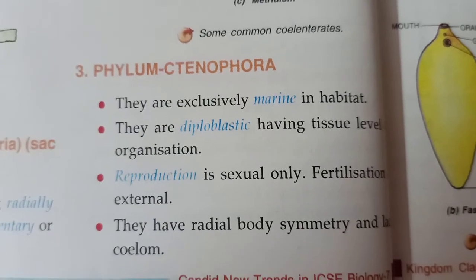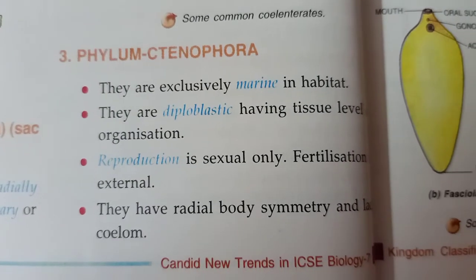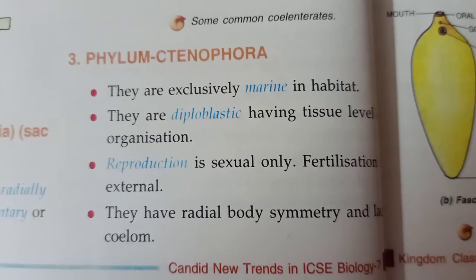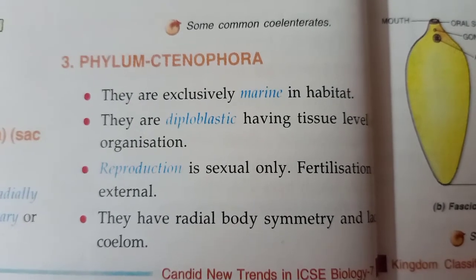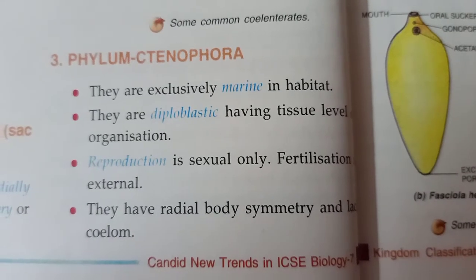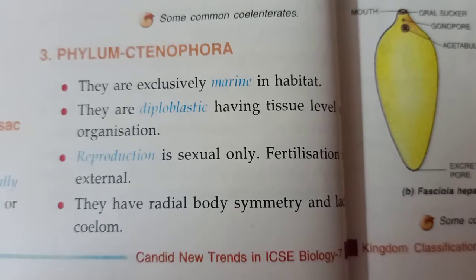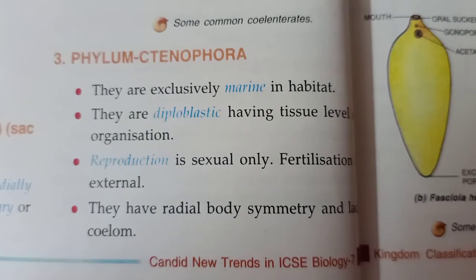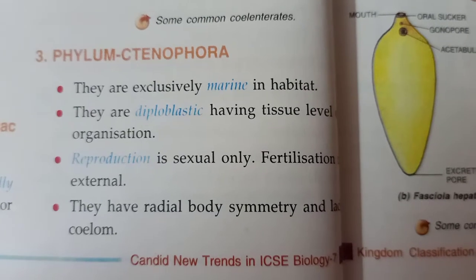Now we see the third phylum, that is phylum Ctenophora. First point, they are exclusively marine in habitat, meaning they live only in marine water. Second, they are diploblastic, having tissue level organization. Then reproduction is sexual only, and fertilization is external.